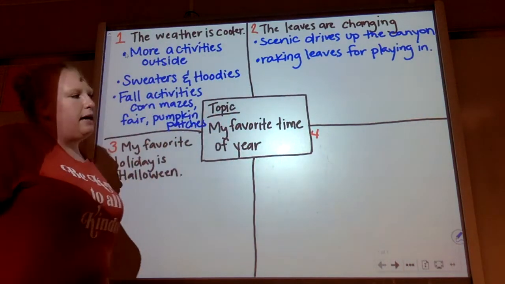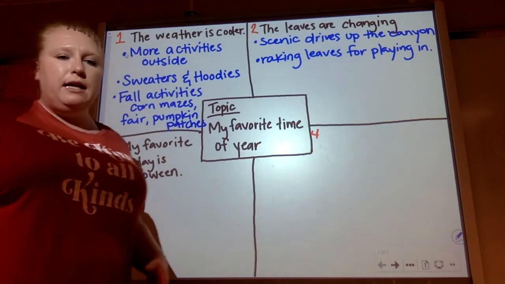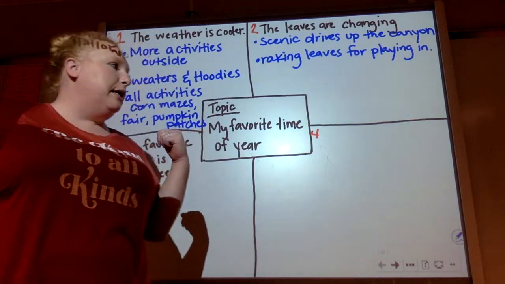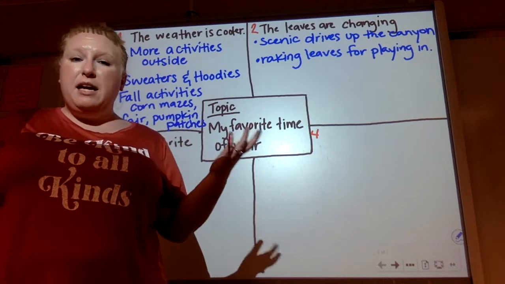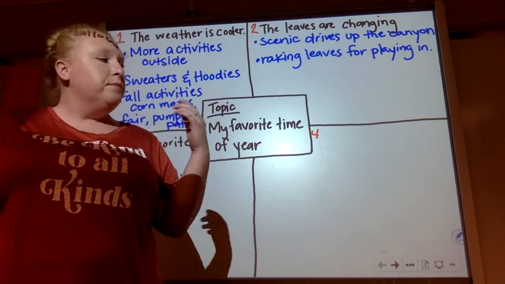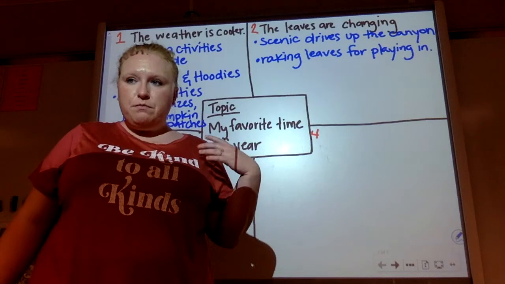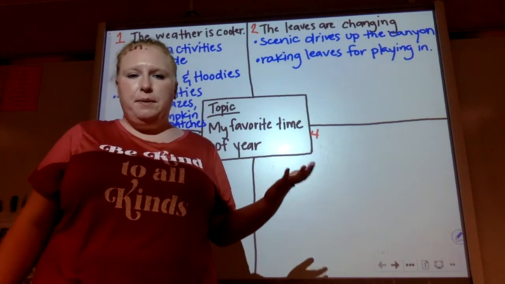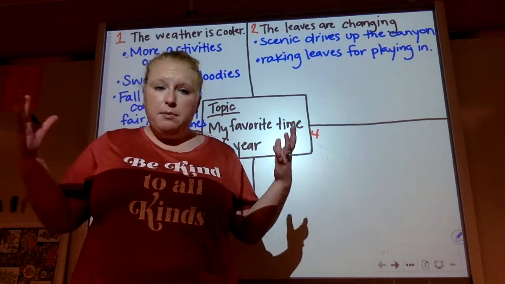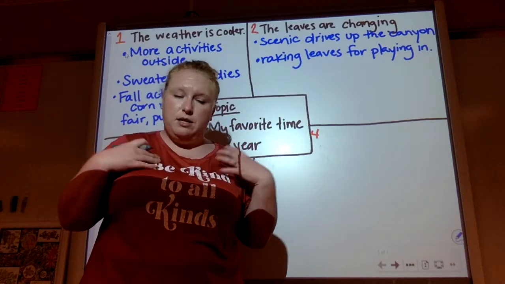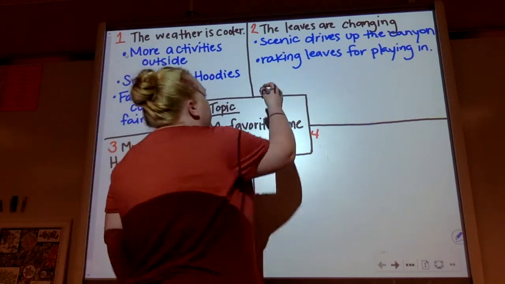Raking leaves for playing in. And then finally, the last thing I would put is, and this kind of goes along with that first one, colorful scenery. So if you like to take pictures of the scenery, this is one thing that I like to do personally. So I would put colorful scenery.